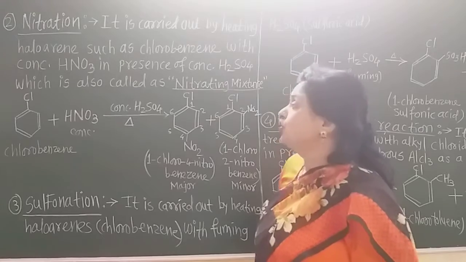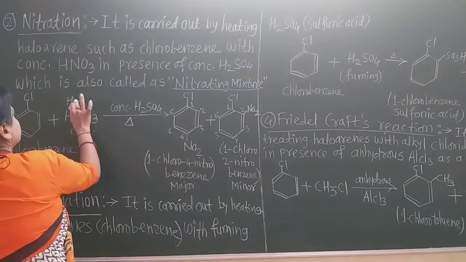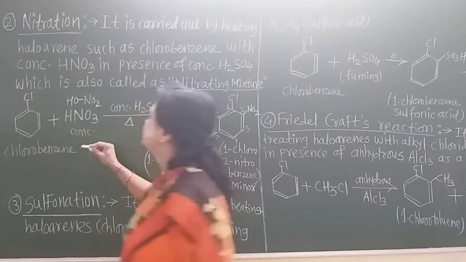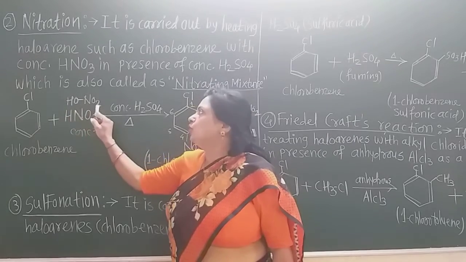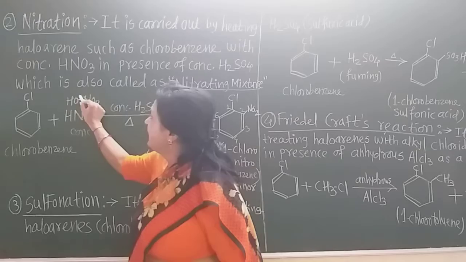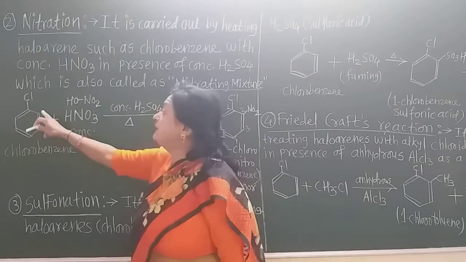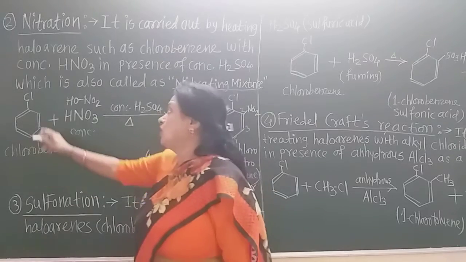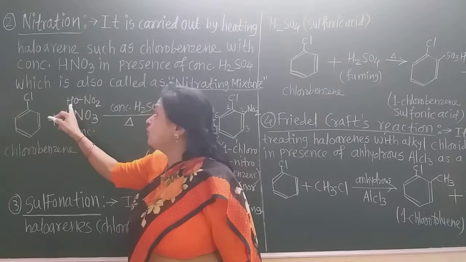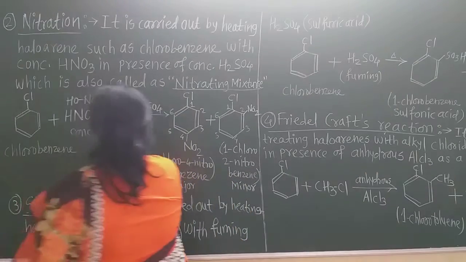Now here also, this nitric acid, in this way we can write HONO2. Now see here, this is nothing but HNO3. Now this nitro group gets attached from this nitric acid, and this OH group and the hydrogen which is already present in this benzene ring, on this position, replace this H and OH form the byproduct H2O, water.